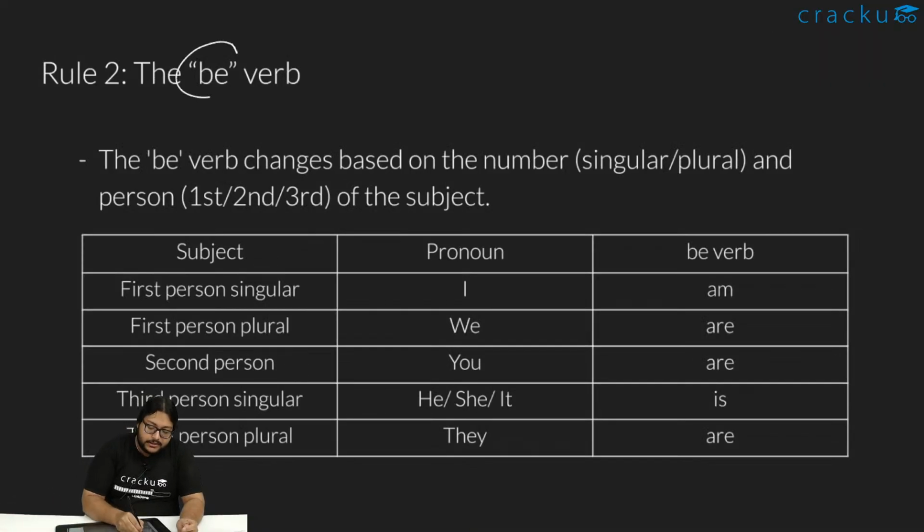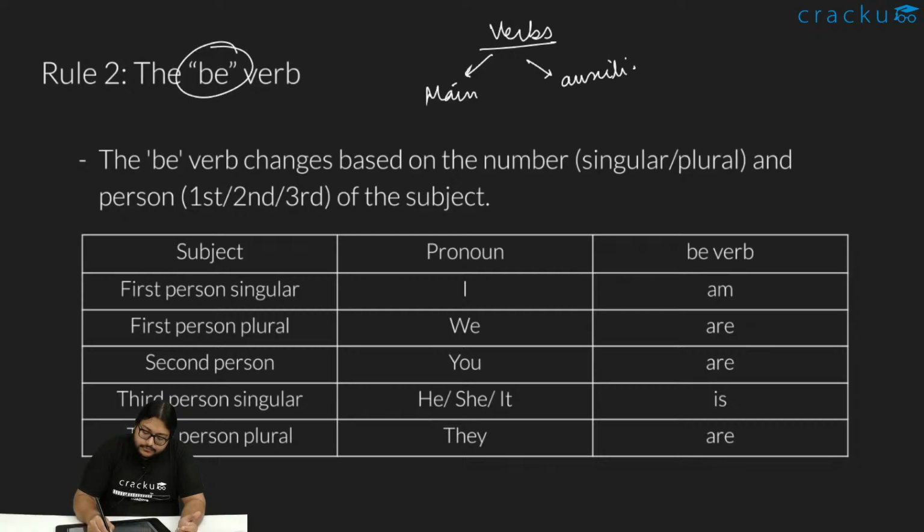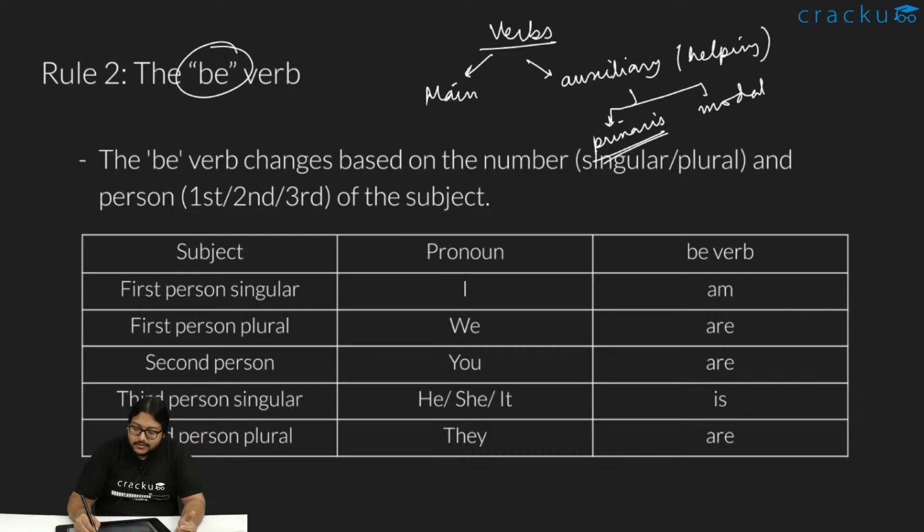Next, we have something called the be verb. So what is the be verb? Whenever we are talking about verbs, we have the main verb, which can be something like the primary verb in that sentence, like goes, barks, all of that. There can be another thing called the auxiliary verbs, or helping verbs. In helping verbs also, we have two classes. One is called the primaries and the other one is called the modal. In the primary auxiliaries, we have something called be, do and have.